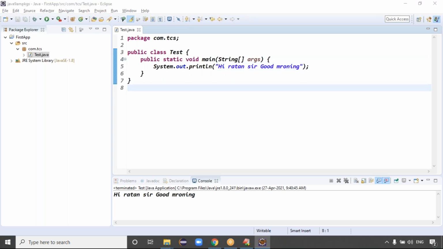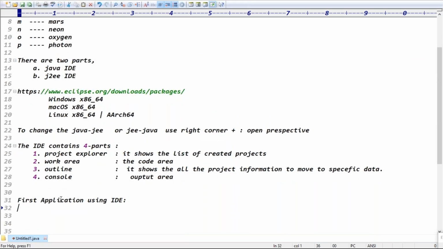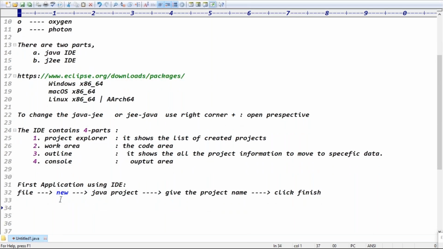Yes, sir. Guys, what I will do for the first application using the IDE: go to the File menu, click on New, select Java Project, give the project name, click on Finish. Guys, give the project name and click Finish. That's it, guys. Once the project is ready, the project name I gave is called First App.